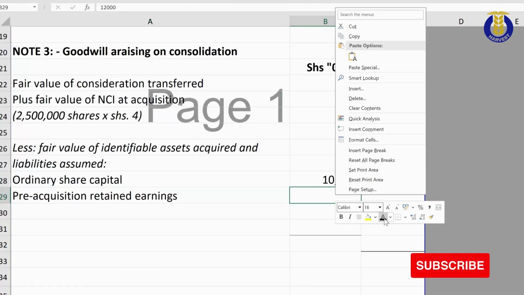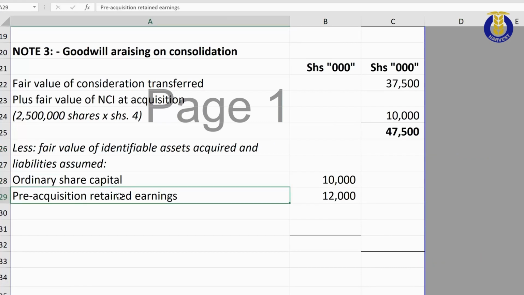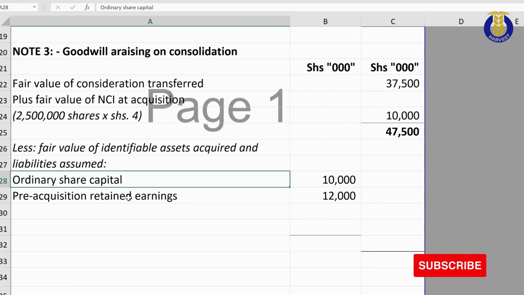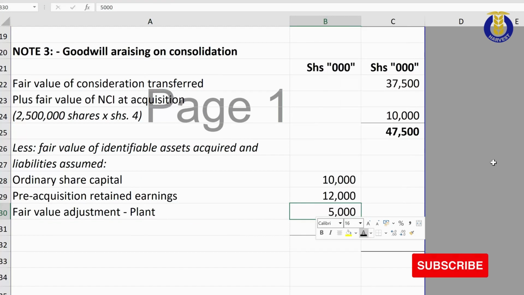So I bring my 12,000 right here. And now that I've considered the ordinary share capital and the pre-acquisition retained earnings, I now bring in the fair value adjustments. One of the fair value adjustments that we have seen is the fair value adjustment on the plant, which was 5 million.